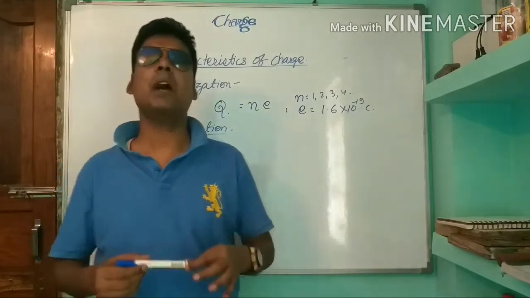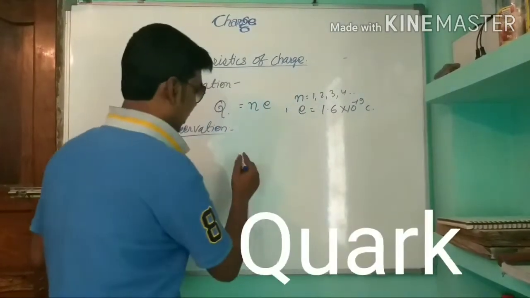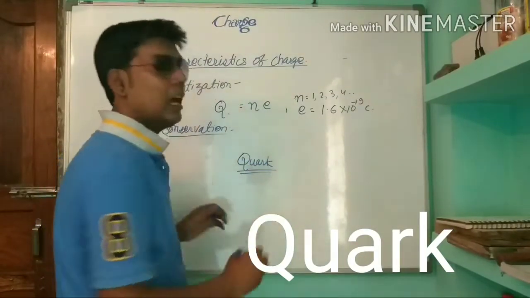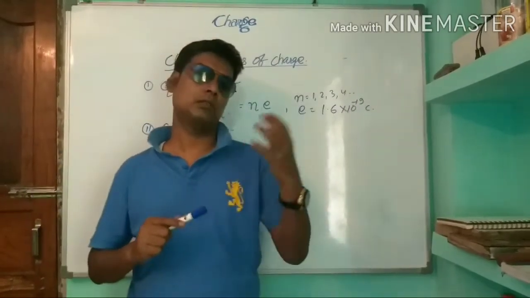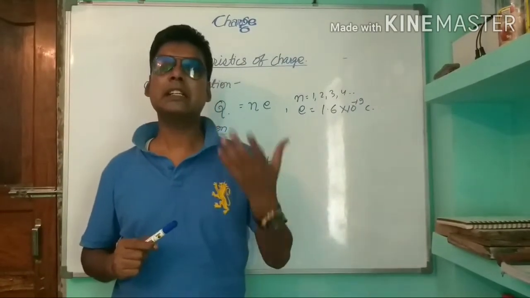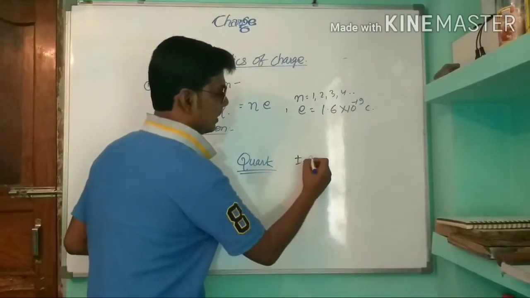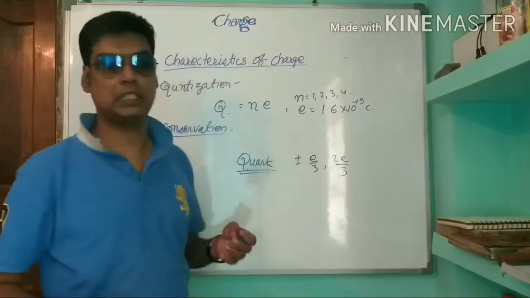Recently, a new particle has been discovered, known as quark. It contains charge plus or minus e by 3, 2e by 3.